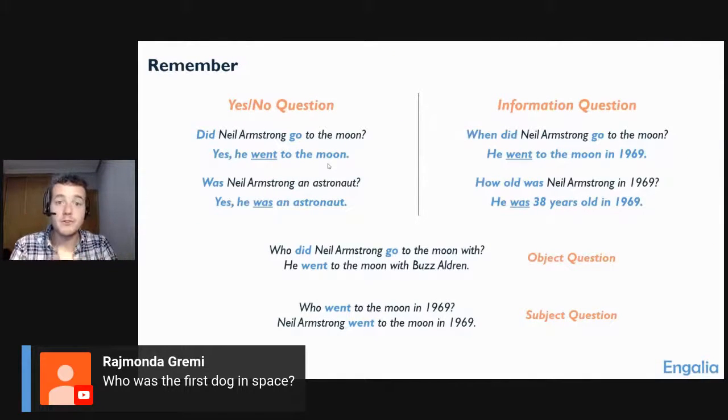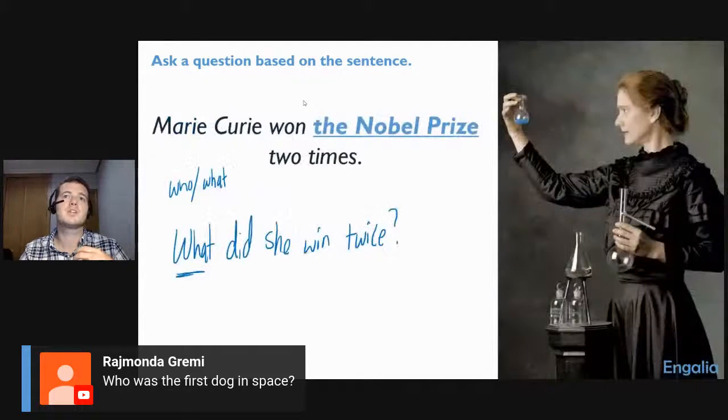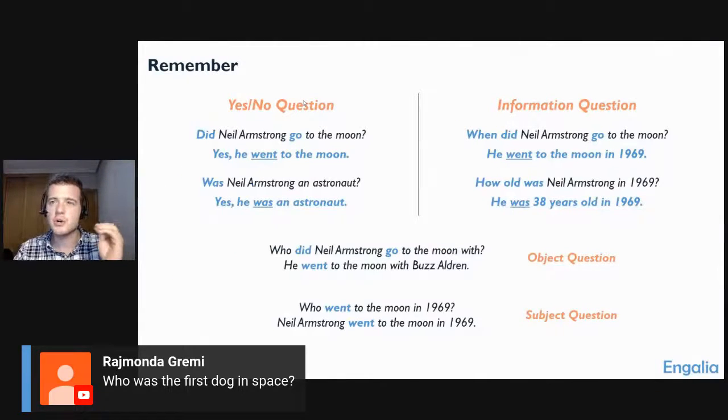So here's our quick review for today, that we have these different types of questions that we need to be able to form in the past. Again, even at very advanced levels, I see lots of people making lots of mistakes with these information questions, saying things like, when he went to the moon. No, when did he go to the moon? Right? Saying things like, who what Marie Curie win? I see things like this all the time, and we need to make sure that we're not doing that.